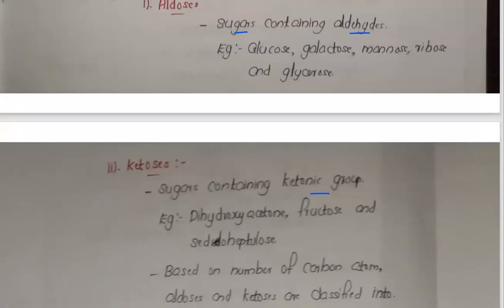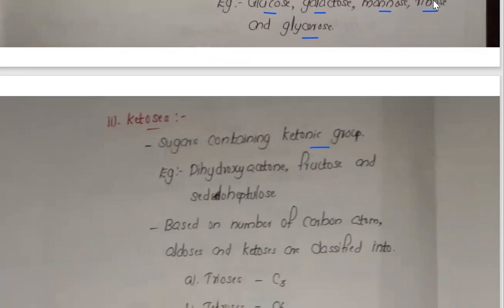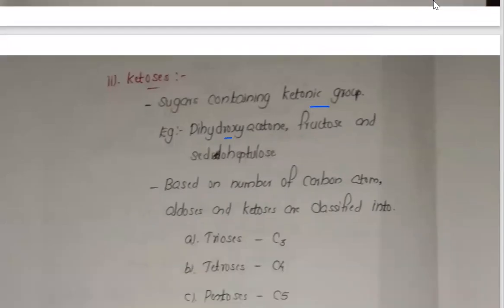Examples of aldoses are glucose, galactose, mannose, ribose, and glycerose. For the ketoses, dihydroxyacetone, fructose, and pseudoheptulose are the examples.